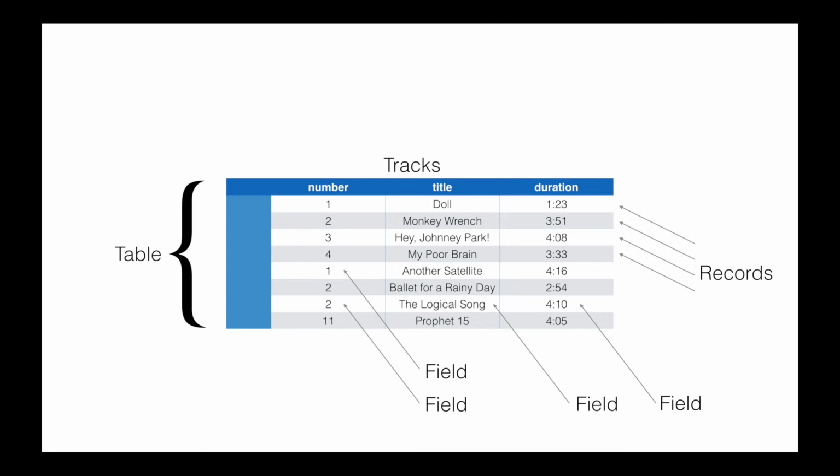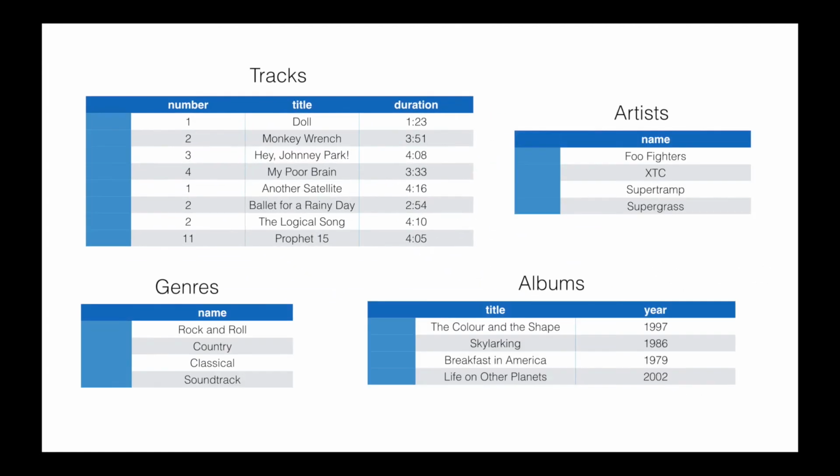In this particular case, 3 fields. There's a number field, a title field, and a duration field that makes up each one of these individual records. If I take my tracks table and all of the data it contains and group it together with all the other tables that I might need to store information about music, then overall I could refer to this as my music database.